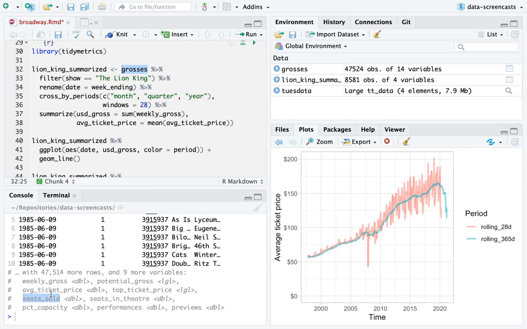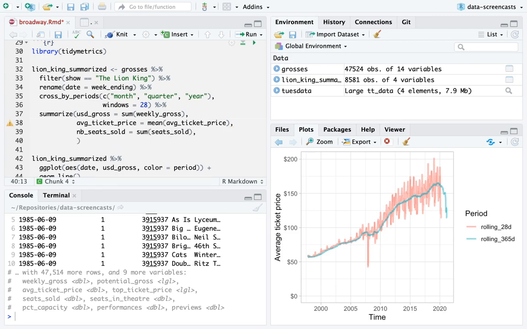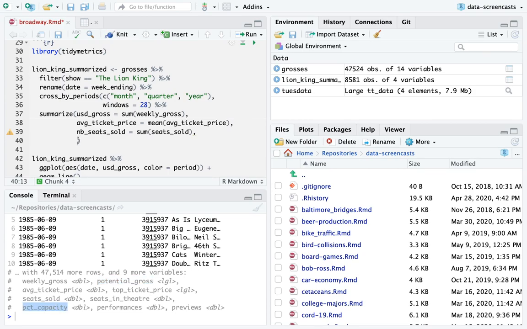What other metrics might I look at? Maybe I want to know seats sold, which is going to be a number. So I'm going to do number of seats sold is the sum of seats sold. That's another metric we could have calculated and it would work across an entire month. And then I want to say, let's see, potential gross is logical. That might suggest that it's all null. That's a little discouraging.